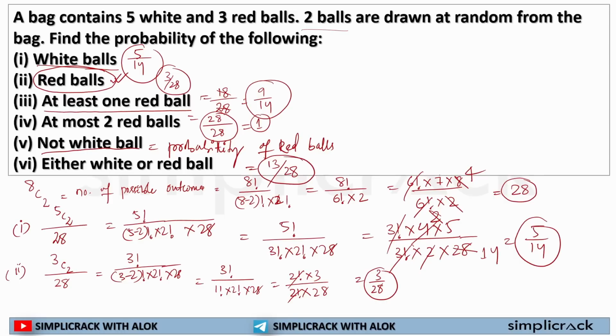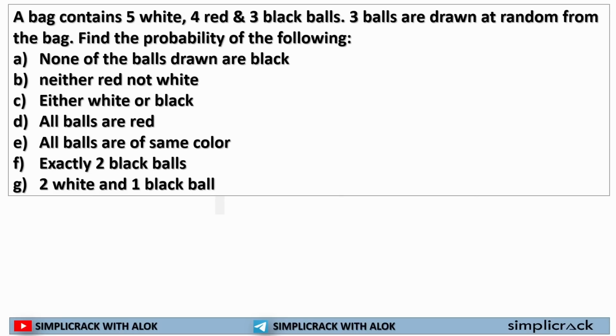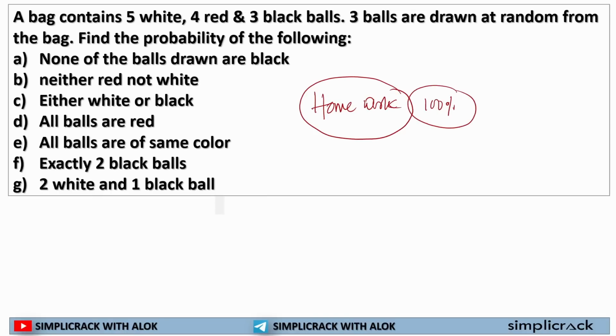So this is the probability of finding either a white or red ball. Okay, I hope this is clear. Either white or red means the principle of OR will be used, and this is how two balls will be selected from white, or two balls will be selected from red. I hope this is clear to each and every one of you. Now, this is a homework for all of you. If you solve this homework, you will be able to attempt 100% of questions with 100% accuracy from balls questions.